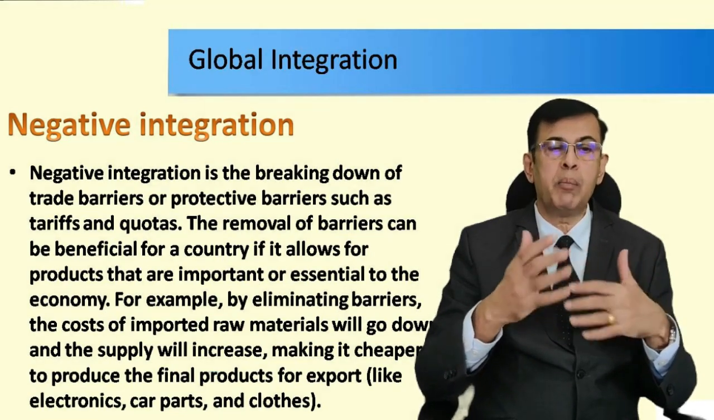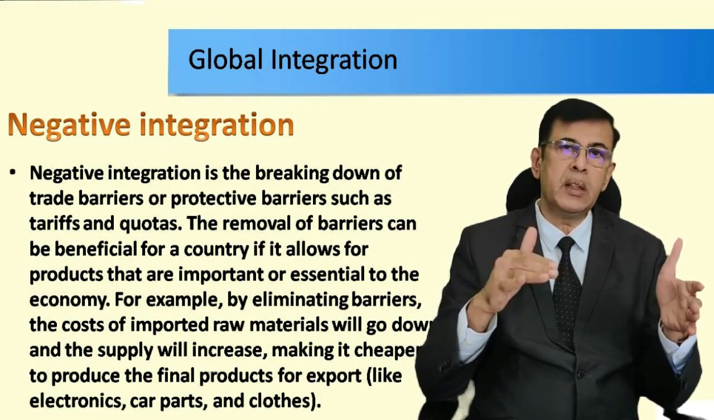Like electronics, car parts and clothes, all these are raw materials, and then we are making the finished product out of it. Like from electronics, we are making electronic gadgets or TV or VCR or CD player or any gadgets based on electronics, or mobile phones and so on. Or the actual car, then clothes to apparels and all this kind of thing. So negative integration is the breaking down of trade barriers. So definitely it is going to help us, right?